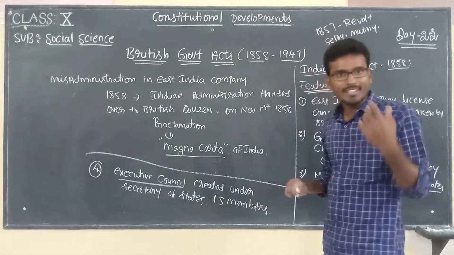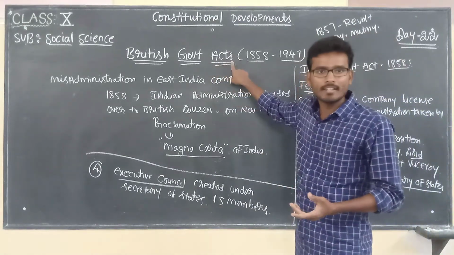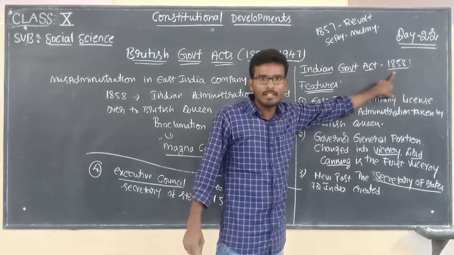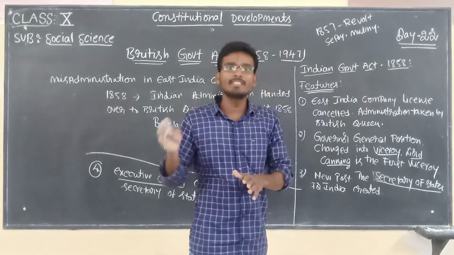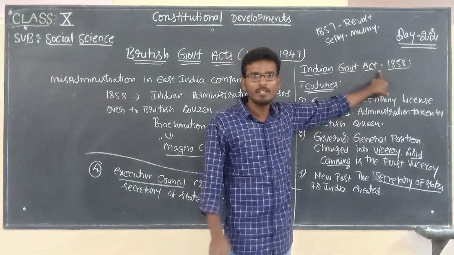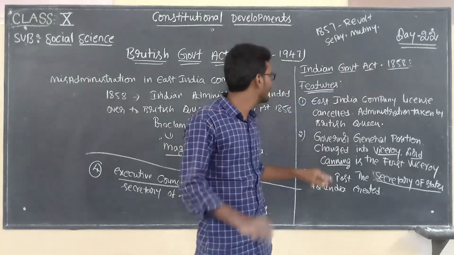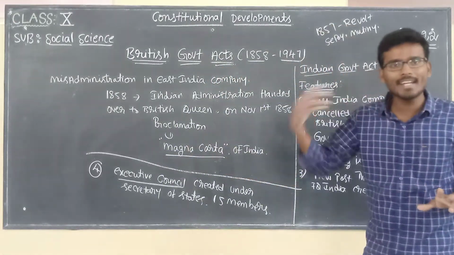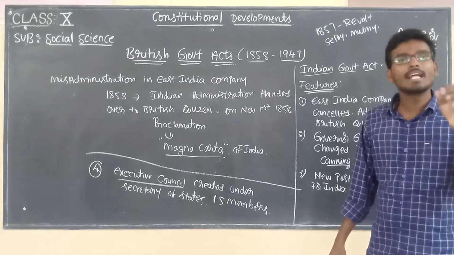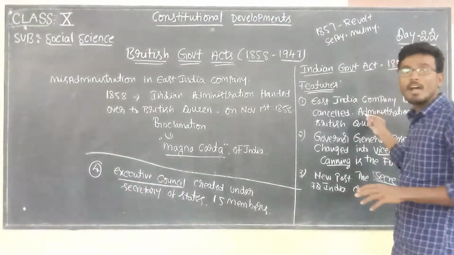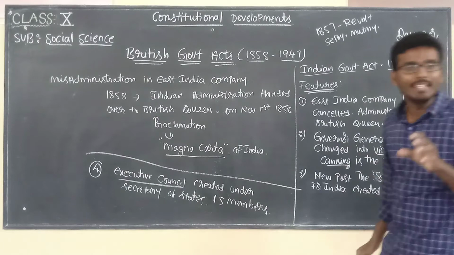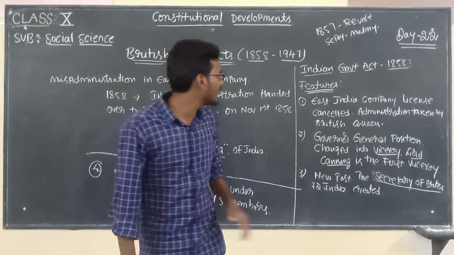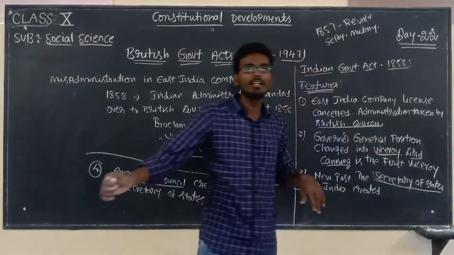So now we are discussing the British Government Acts. In that, the first act is the Indian Government Act 1858. Means after the 1857 revolt, this act was implemented. What are the main features here? The first feature is that the East India Company license is completely cancelled. Through the Charter Acts, the license was issued, right? That license will be cancelled. And after the East India Company rule ended over India, who took the administration? The British Queen took the administration.